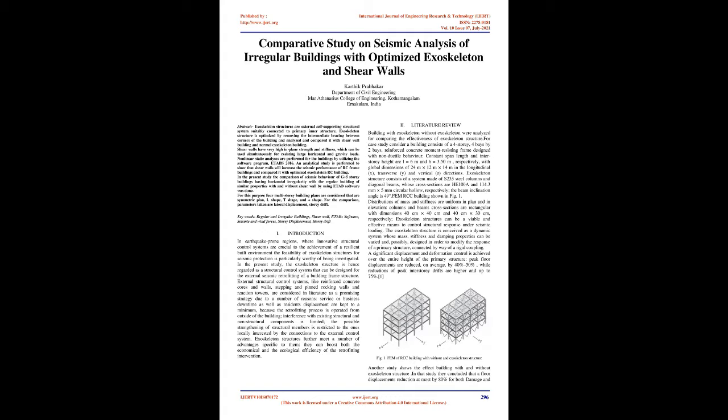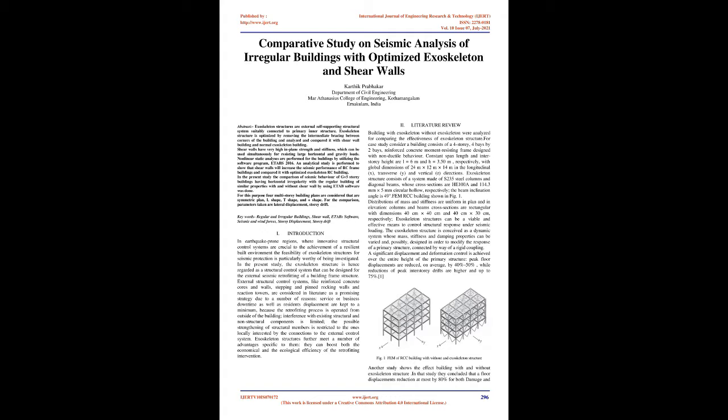In the present study, the comparison of seismic behavior of G+5-story buildings having horizontal irregularity with a regular building of similar properties, with and without shear wall, was done using ETABS software. For this purpose, 4 multi-story building plans are considered: symmetric plan, L-shape, T-shape, and N-shape. For the comparison, parameters taken are lateral displacement and story drift. Keywords: regular and irregular buildings, shear wall, ETABS software, seismic and wind forces, story displacement, story drift.